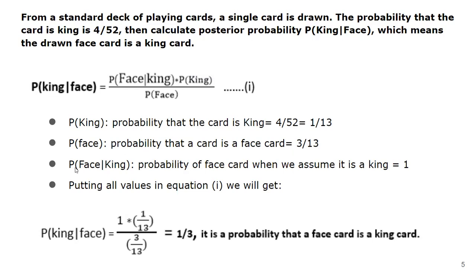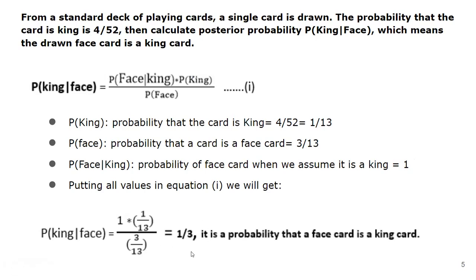Now, the probability of having a face card over a king card is the probability of a face card when we assume it is a king. Then the probability is going to be 1 only. Putting all values together, the probability of drawing a king out of all the face cards is: reverse is over here, 1, multiplied with probability of king, that is 1 divided by 13, and finally divided by probability of face, that is 3 divided by 13.